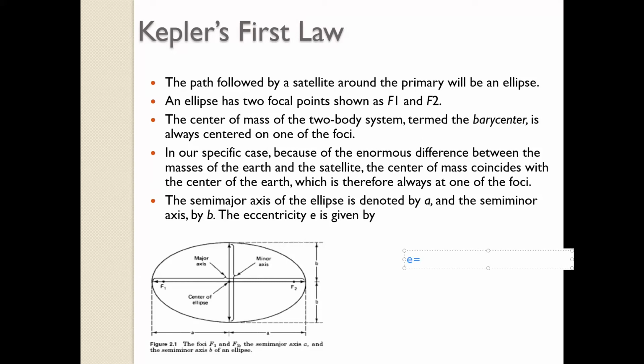It's useful for your problems. So when A and B are the same, eccentricity is 0. So circle is with eccentricity equal to 0. Am I clear?